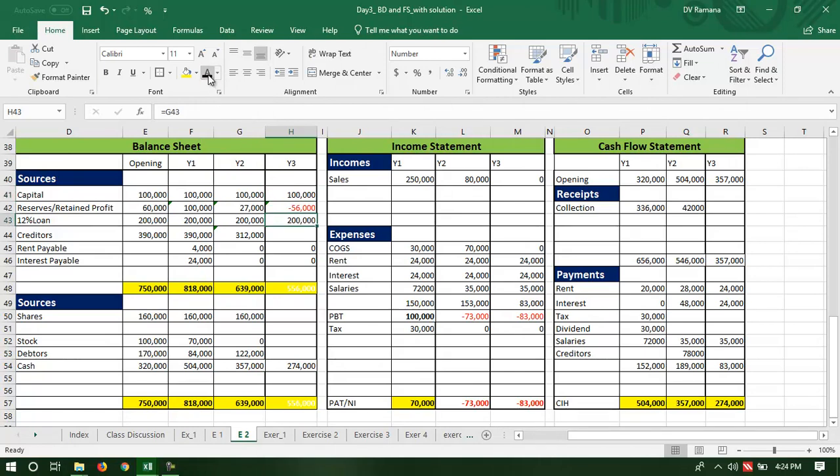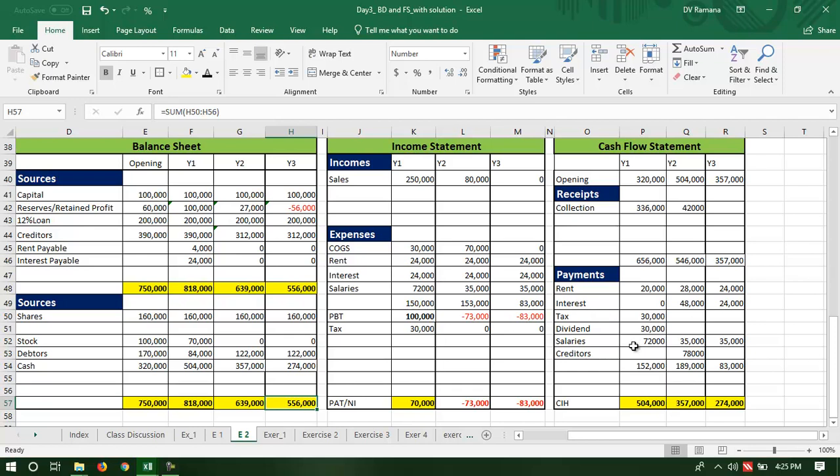No change in the loan, they did not pay off loans, nor did they borrow any more money. No change in the creditors, so therefore the sources side is 556,000. No change in the shares. One can ask, what is this share doing on the balance sheet? That means they might have invested in some company and they are not yet receiving any dividend, or neither are they selling that as shares. So it's an important investment decision to be investigated later. There is no stock, they have not purchased any more, and the debtors continue to be at 122,000. So the balance sheet is 556,000.